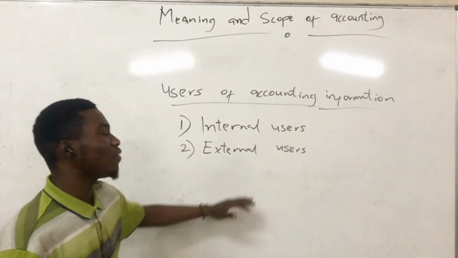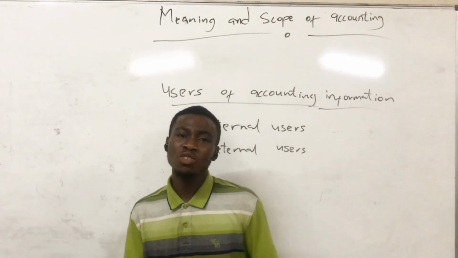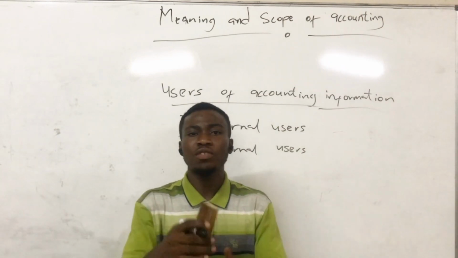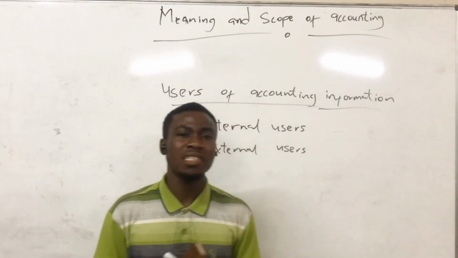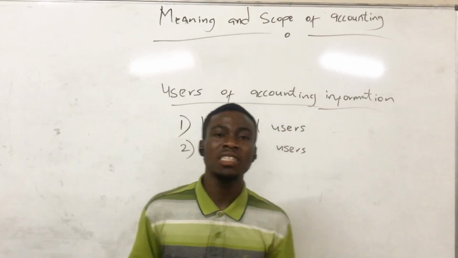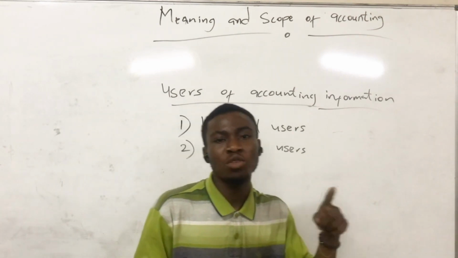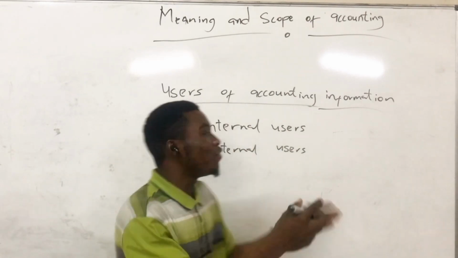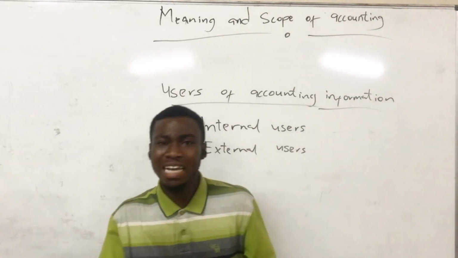And again, we also have the suppliers, those who supply us the goods. They have to know whether this company that we are supplying is going to work and go further, and know the profitability of the company. Now we also have governmental agencies, such as the GRA, that's the Ghana Revenue Authority, which is responsible for tax. They will be interested in the accounting information to know how much tax they have to charge.